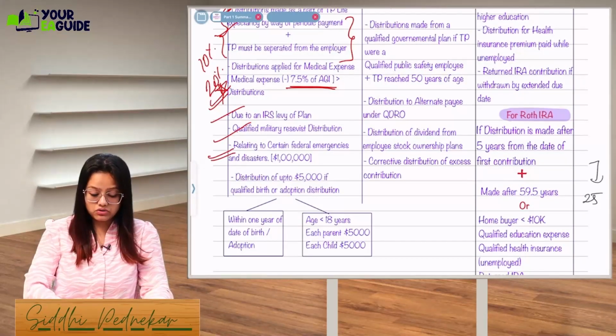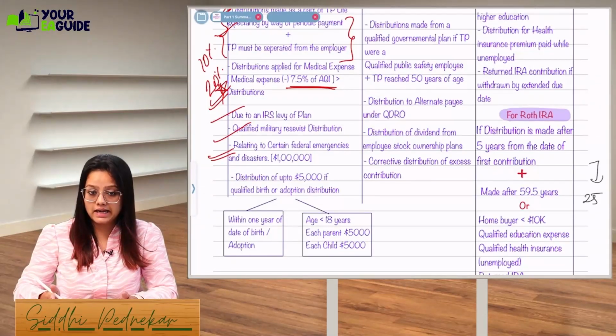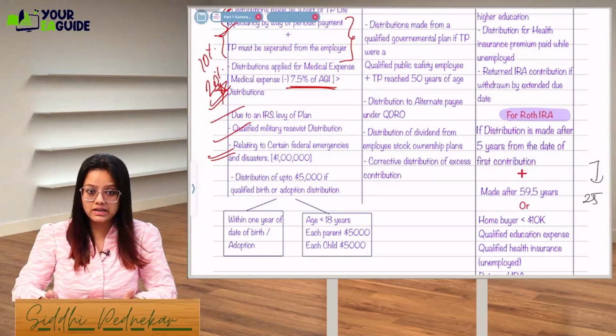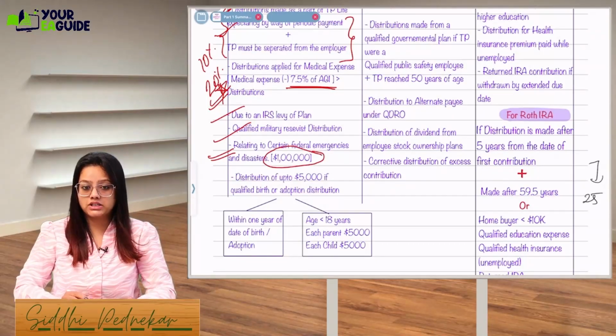Okay, relating to certain federal emergencies, if there is a federal emergency which is declared in your city or your state, then you can withdraw up to 1 lakh without any penalty being leviable.